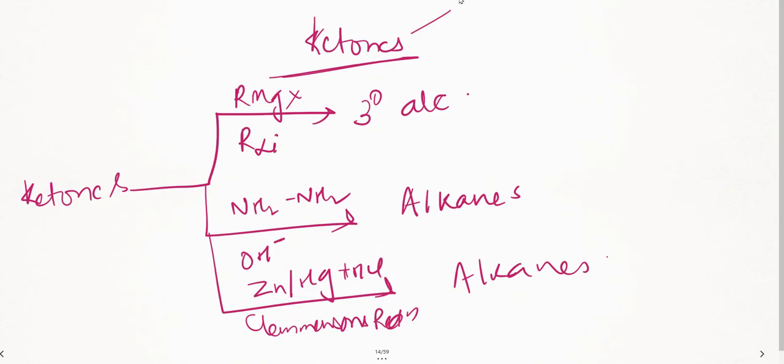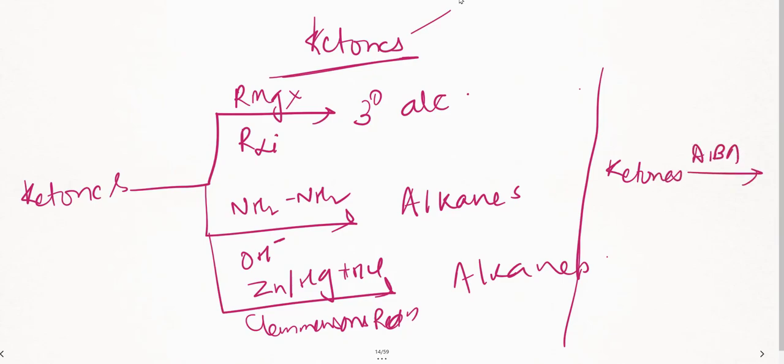Here, suppose it's the same ketones I am introducing DIBAL. Sorry, the line is not proper. Same ketones, what am I introducing? I'm introducing DIBAL, a bulkier reducing agent, and further hydrolysis. What do I get? I get secondary alcohols. This is one piece of information about ketones done.